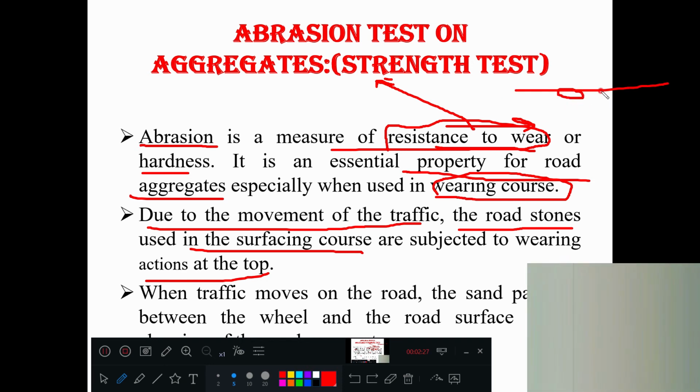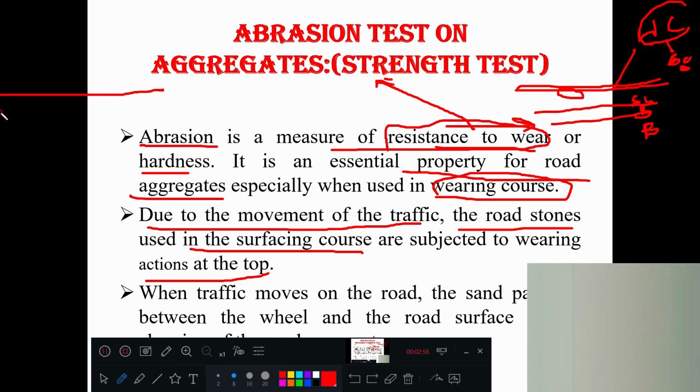So there will be different courses, no? Bottom course, base course, sub base course. At the topmost you are putting WC. The correct word is wearing course. At the topmost layer of a road you are putting the wearing course. What do you mean by wearing course? In the wearing course, bitumen plus aggregates are there.